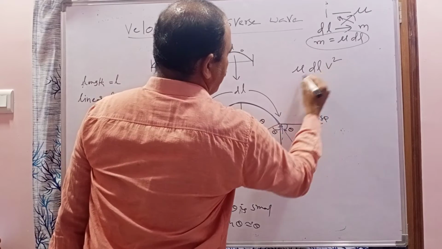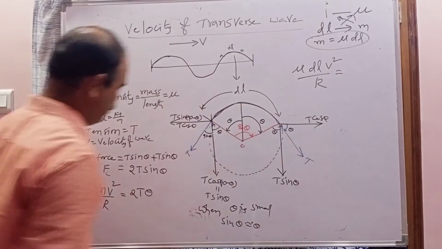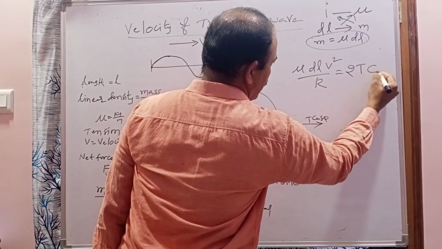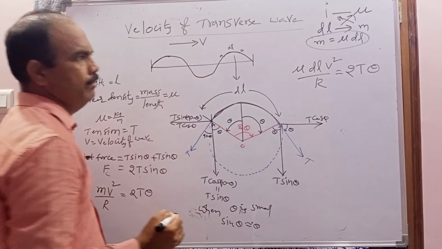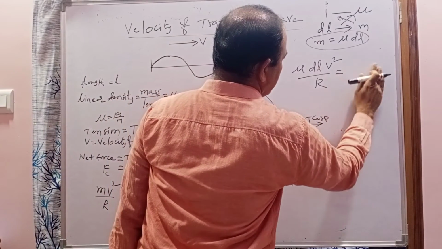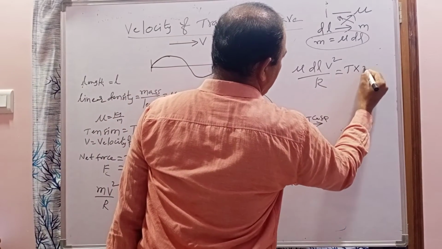mu dl v square by r equals, what is that? 2T theta. So 2T into theta. I am rearranging T into T theta. It can also be written as T into 2 theta.